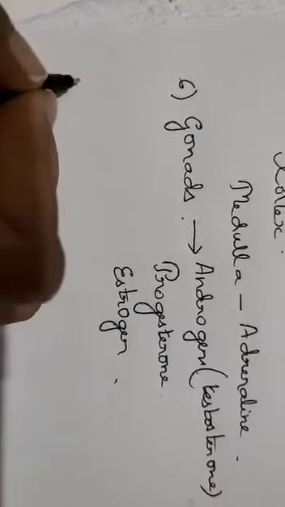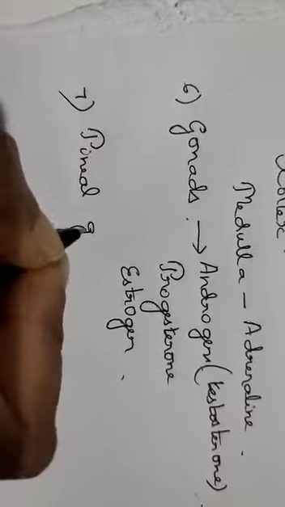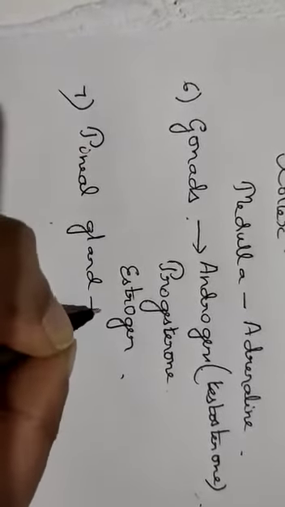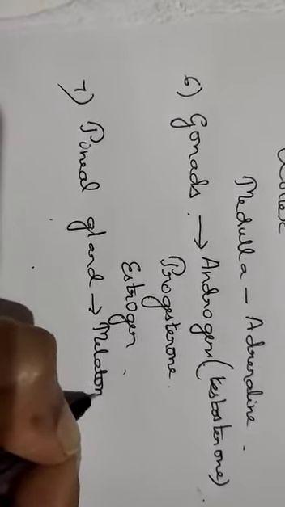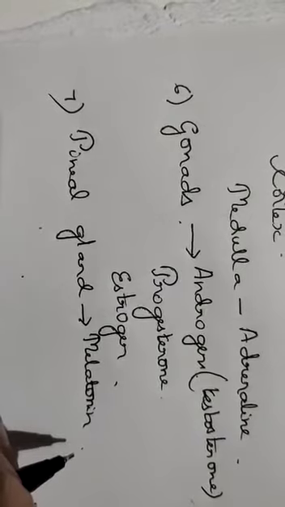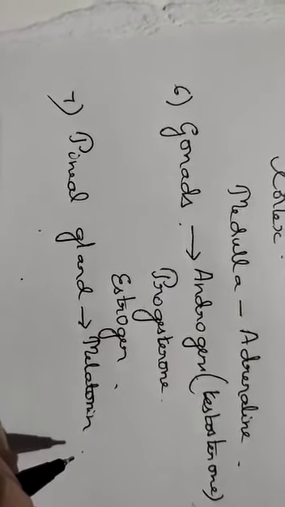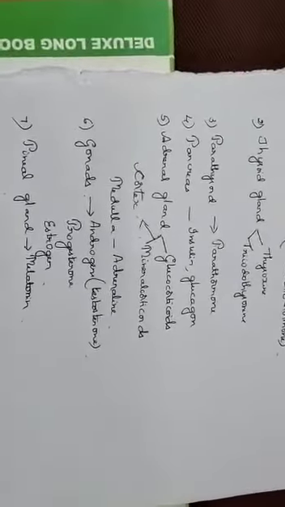The next is the pineal gland, which produces the hormone melatonin. These are the various types of hormones of the endocrine system. In addition to this, there is the hypothalamus.